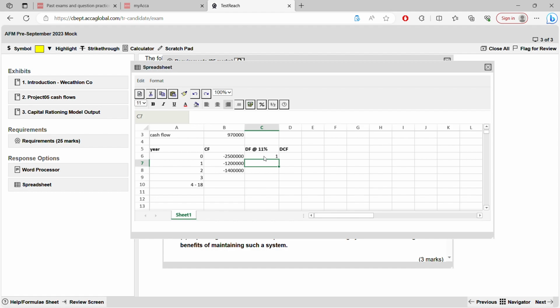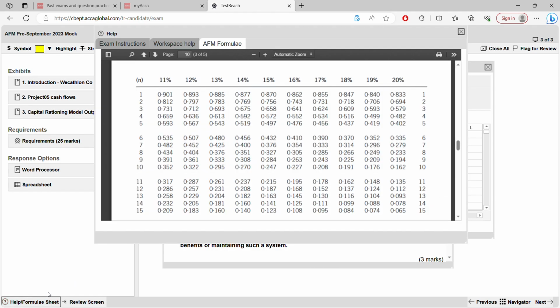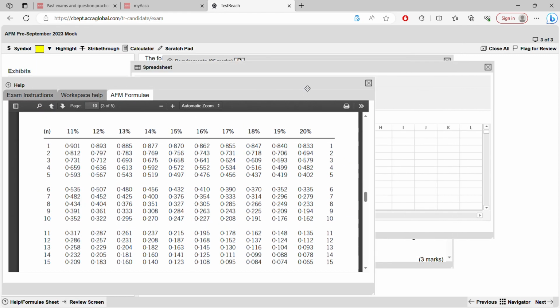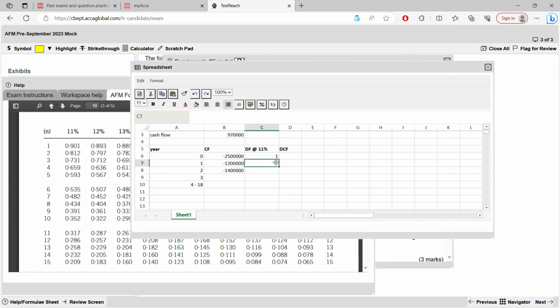Then the next one, we'll use the table, 0.901. You have to double click. 0.901. Next, 0.812. Next, 0.731. Keep it ready.